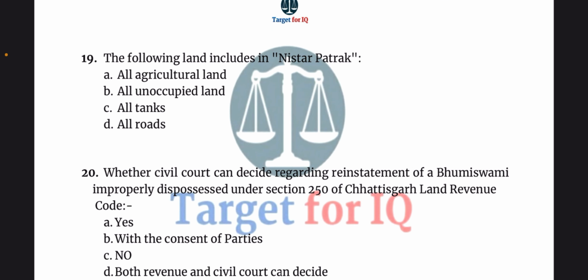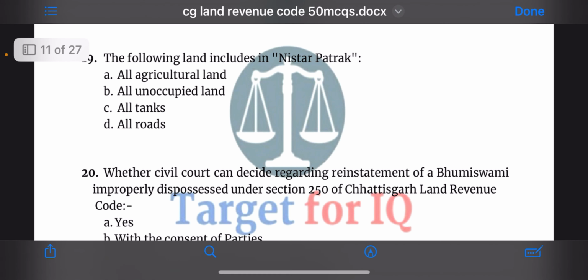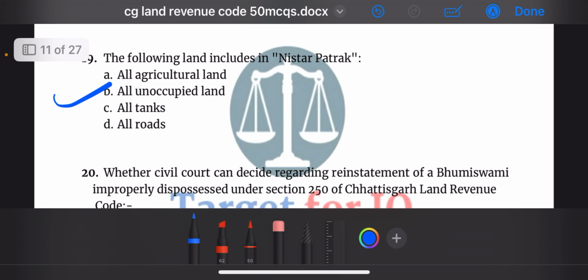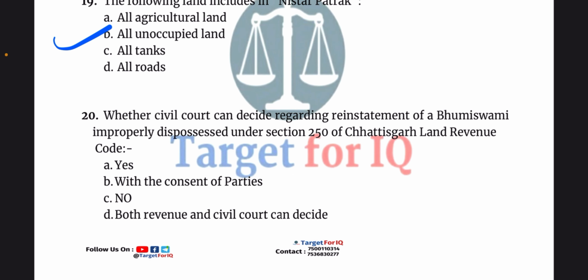Next question, the following land includes in Nistar patrak. The options are A. all agricultural land, B. all unoccupied land, C. all tanks or D. all roads. The correct answer is option B. all unoccupied land.